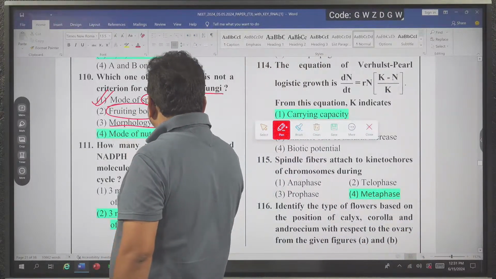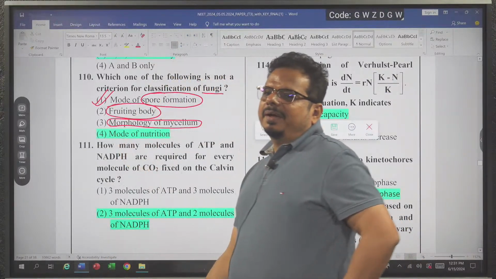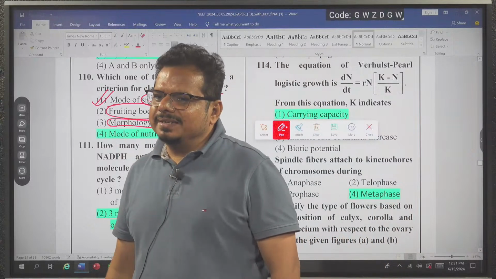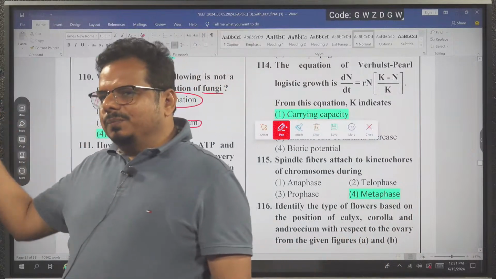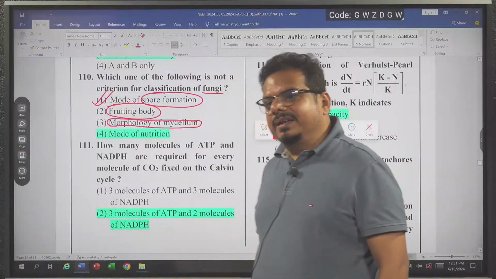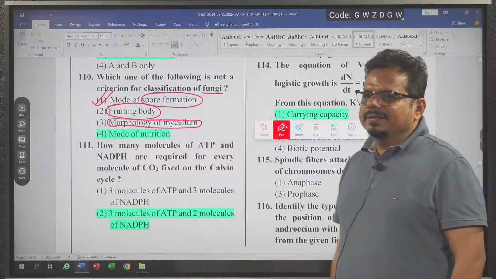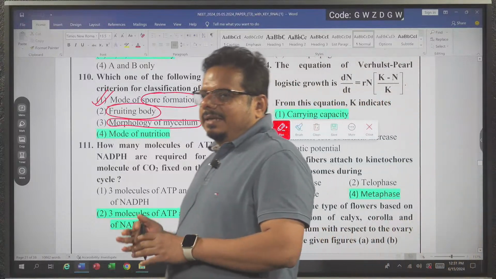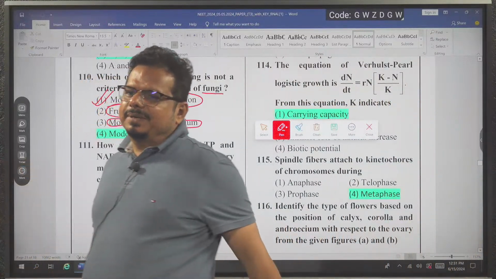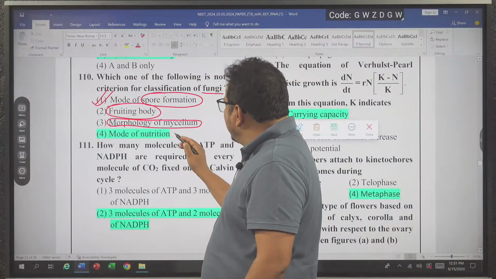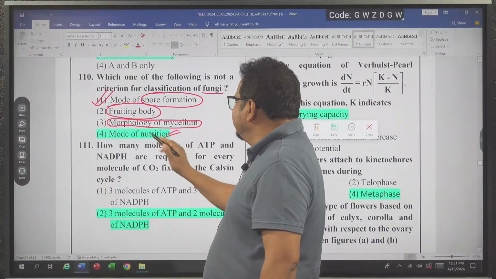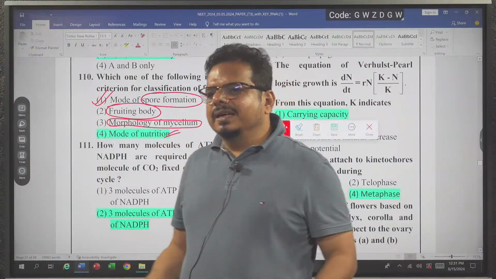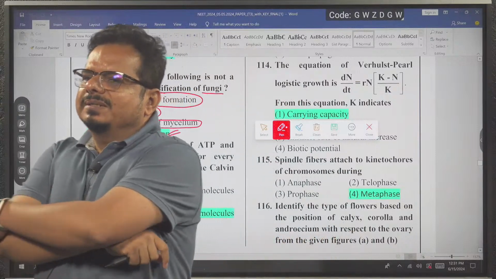Morphology of mycelium. Aseptate mycelium is present in Phycomycetes. In the other groups, septate mycelium is present. We are also using it. Phycomycetes have aseptate mycelium. The remaining other 3 have septate mycelium. What we are not using in the classification is nutrition. Fungi have a saprophytic mode of nutrition.